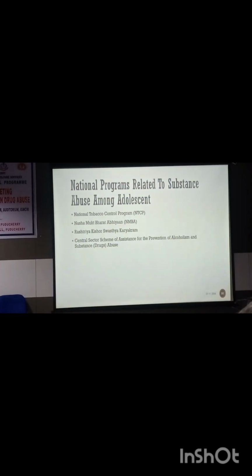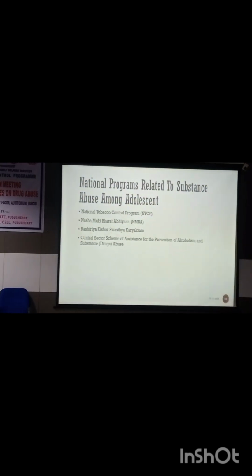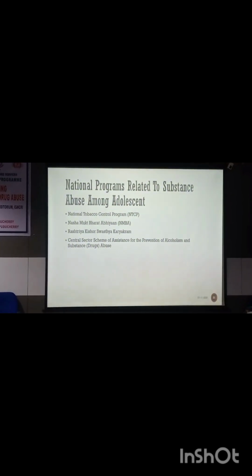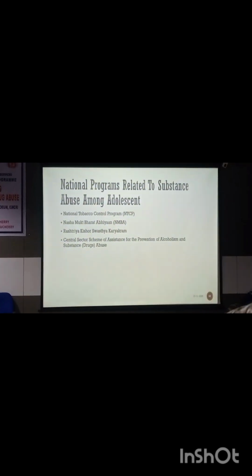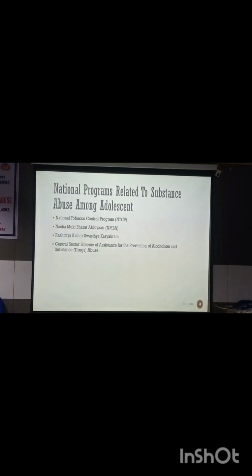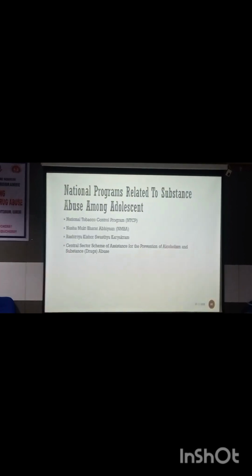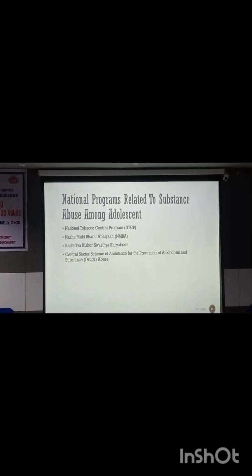So there are many programs associated with curbing substance abuse. One is the National Tobacco Control Program. Another is Nasha Mukt Bharat Abhiyan. Another is Rashtriya Kishore Swasthya Karyakram. The last one is the Central Sector Scheme for Assistance for the Prevention of Alcoholism and Substance Abuse.